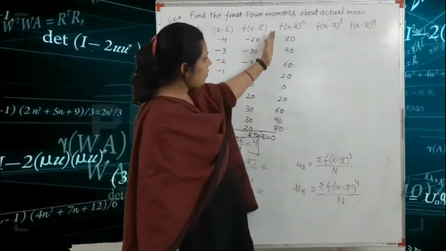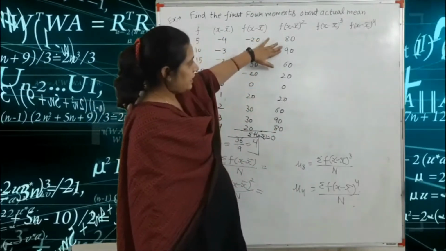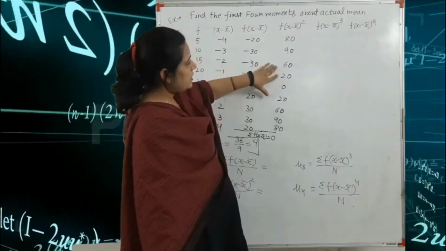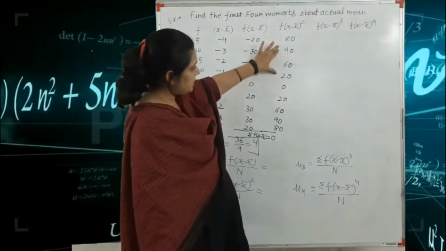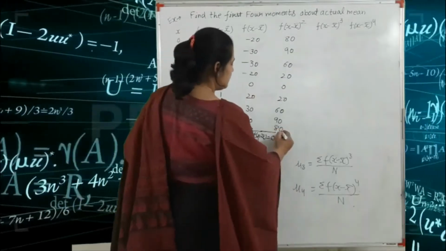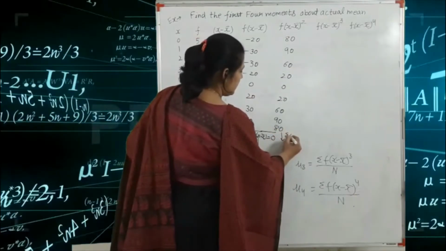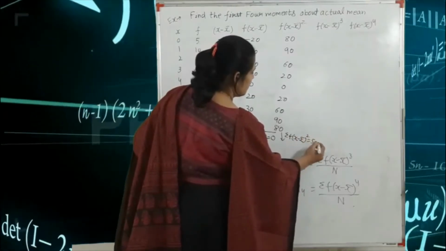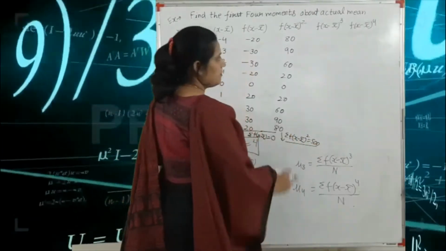Okay, so the sum of all these values: 8 plus 9 is 17, 6 is 23, 2 is 25. So 250 plus 250, that means here the summation f(x minus x bar) whole square is equal to 500. Okay, sum of this value.